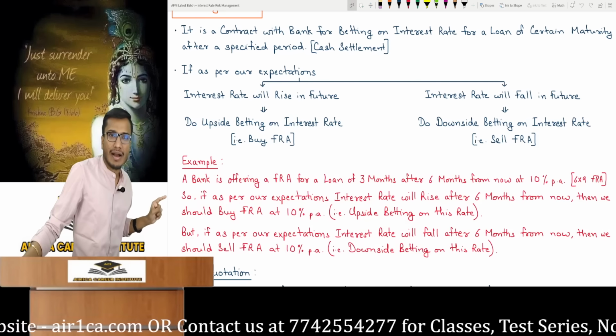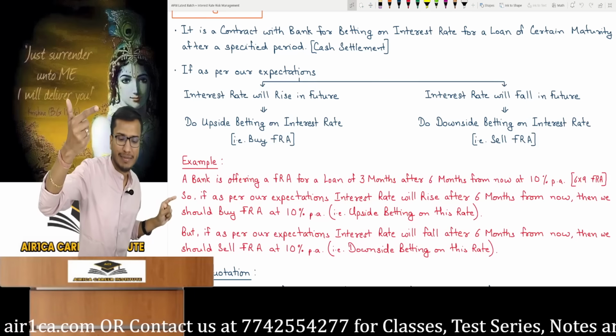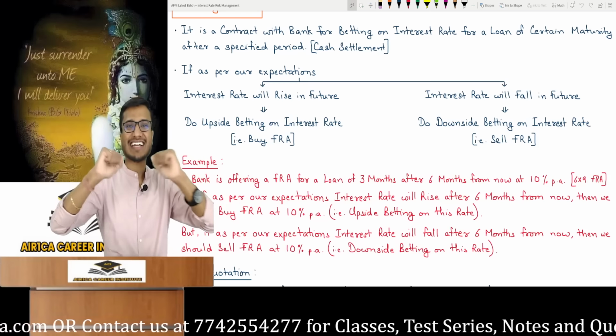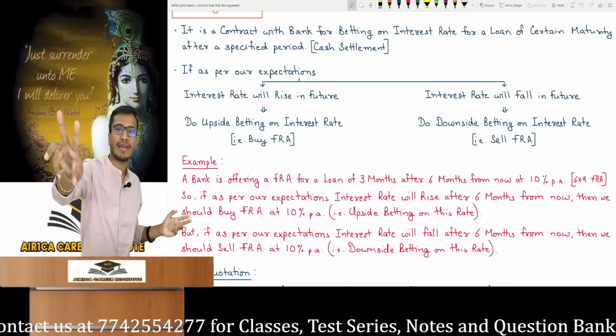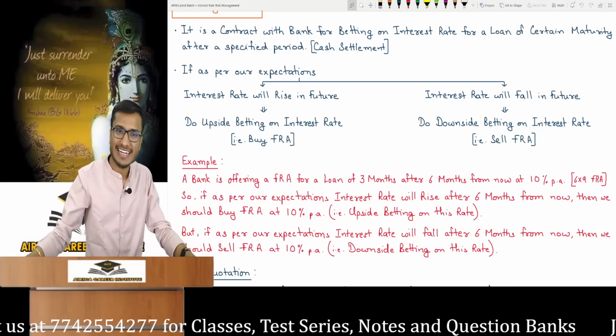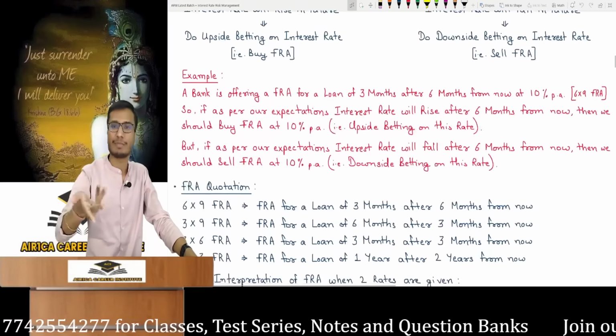If we anticipate that the interest rate will indeed rise after 6 months, we will enter a contract to buy an FRA at 10%, meaning an upside bet. And if we feel interest rate will fall, then we will sell FRA, meaning we will make a downside bet on 10%. Understood? It's a simple concept.